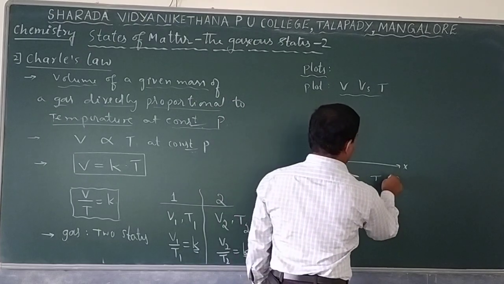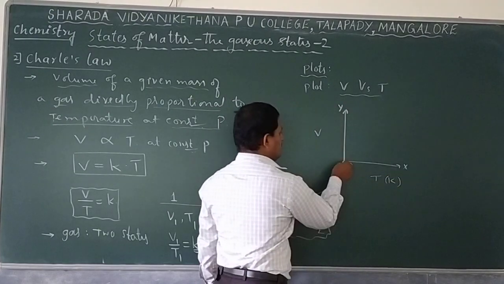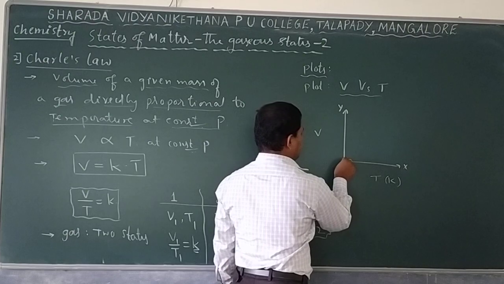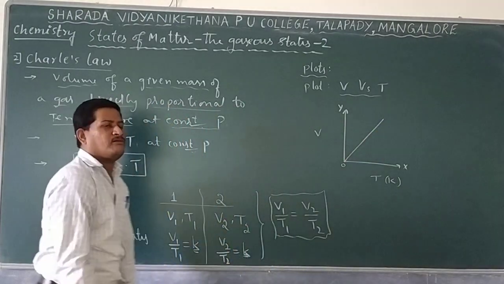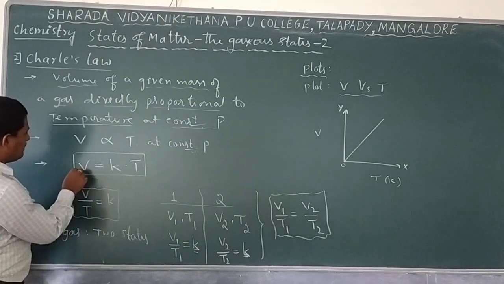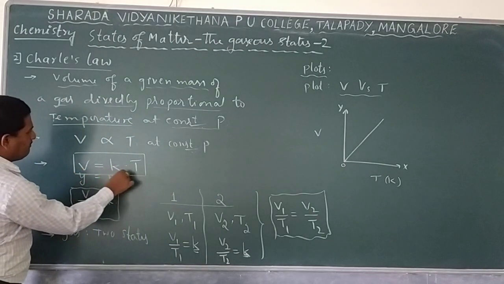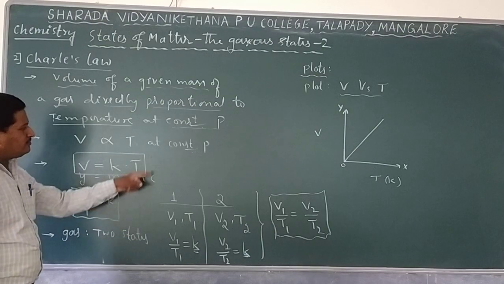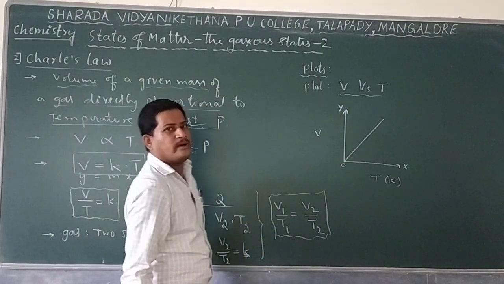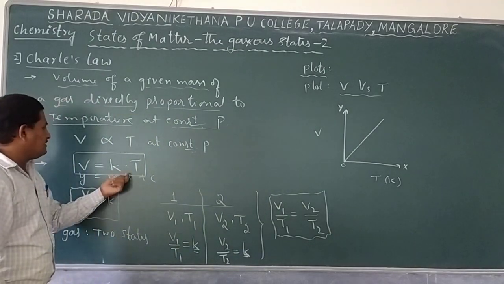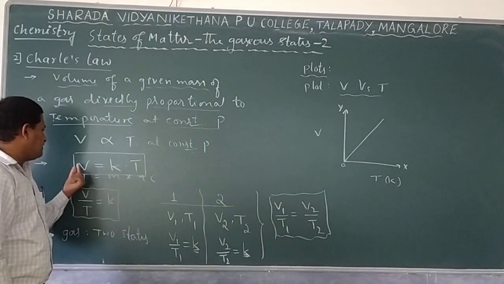Suppose the temperature is in Kelvin, starting from 0, then we get a graph passing through the origin, a straight line plot. It looks like y equals m x plus c, with no intercept, meaning the straight line passes through the origin. The x-axis has temperature values and the y-axis has volume values.